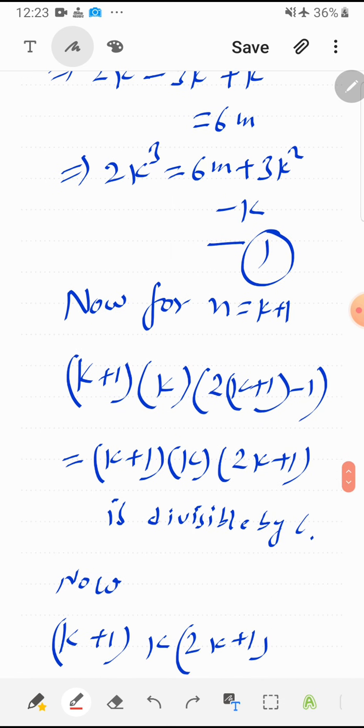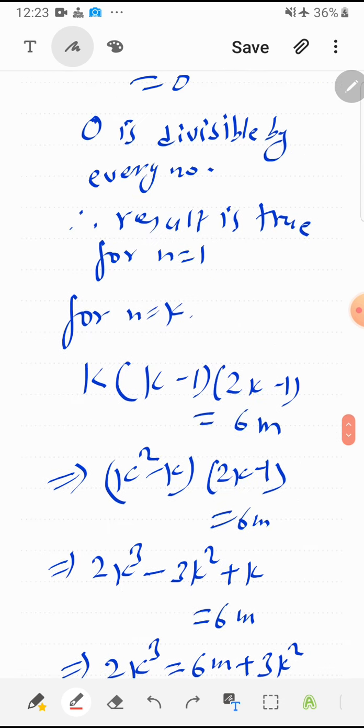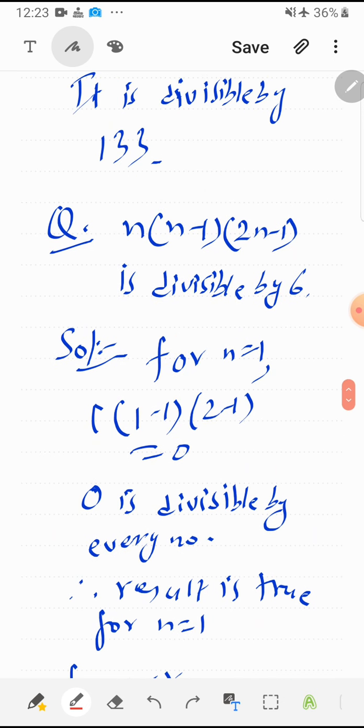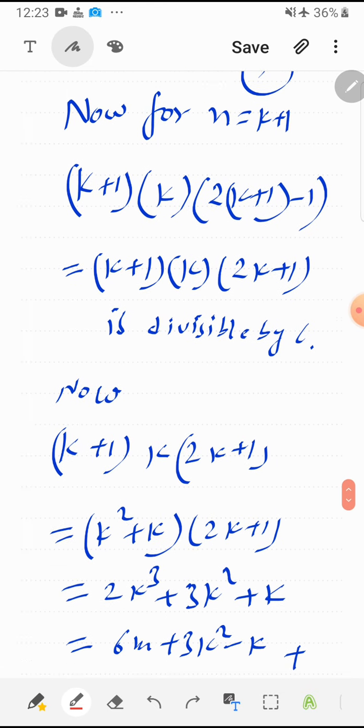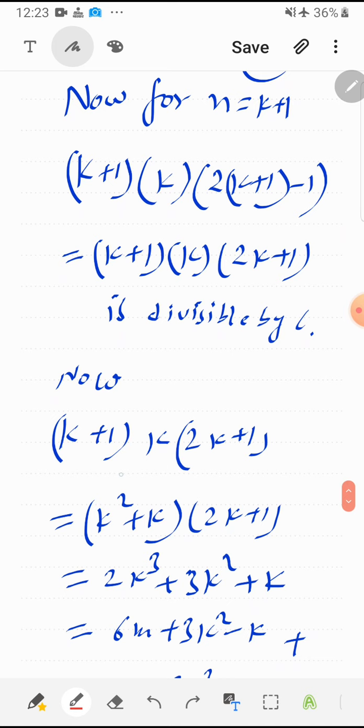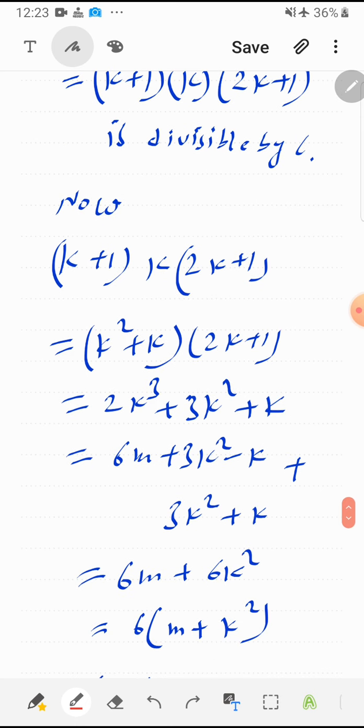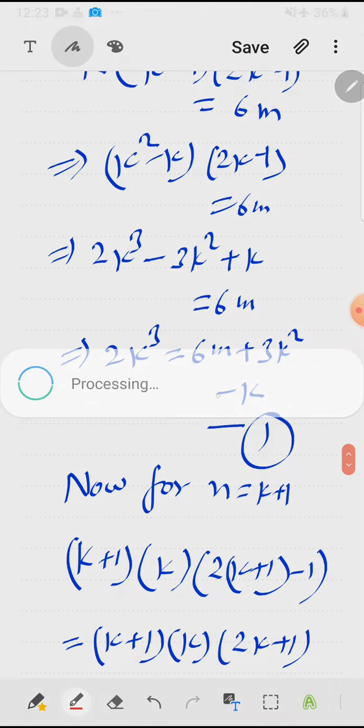Now for n equal to k plus 1, I am putting n equal to k plus 1 here, and then I will try to prove that this is divisible by 6. So I am putting n equal to k plus 1 everywhere. This is the required expression. Now just open the bracket. Here I am getting 2k cubed, so it is time to put its value from equation number 1.